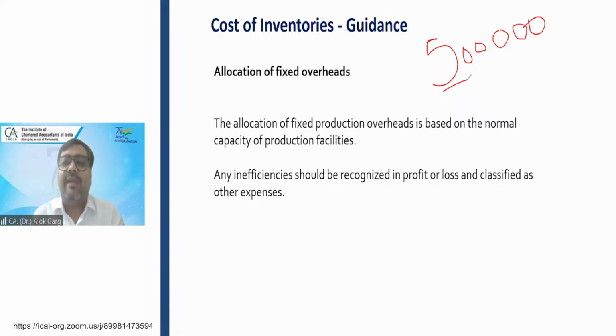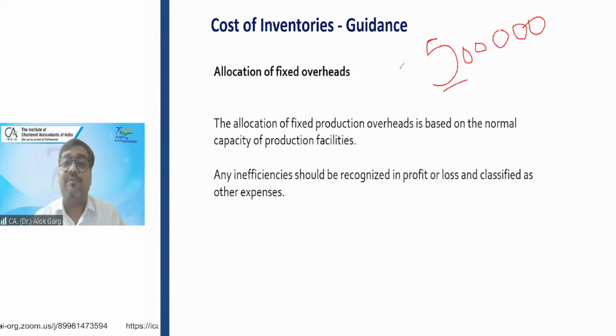If I allocate on the basis of normal production, the amount is 5 rupees per unit of output, but my units produced are 2 lakh. So if I multiply 5 by 2 lakh, it comes to 10 lakh rupees. Can I allocate 10 lakh rupees as a fixed cost to my inventory?